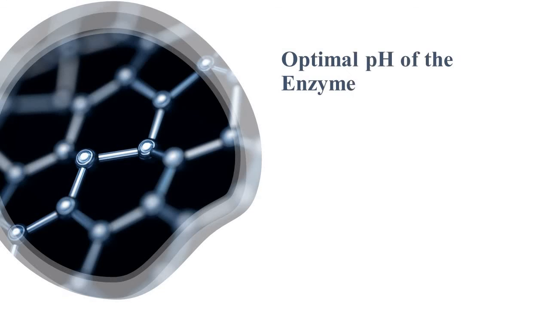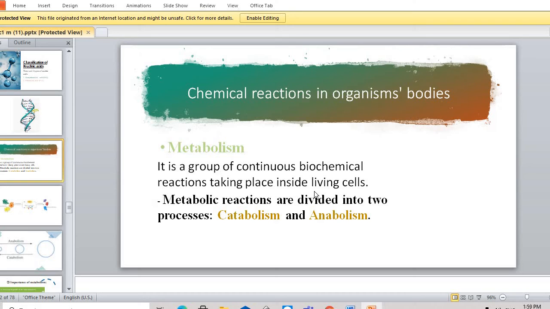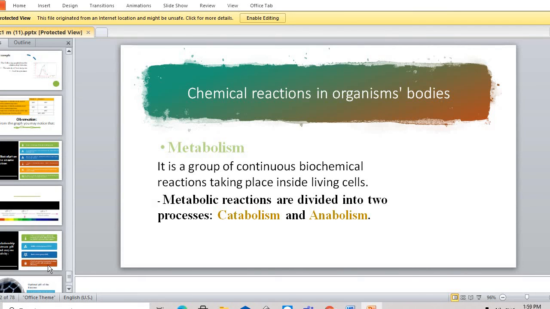So they work in a neutral medium. But some enzymes may work in an acidic medium, like pepsin. You know pepsin? What is pepsin, Ms. Dua? Pepsin is the enzyme that's used, look here, I'm sorry guys.